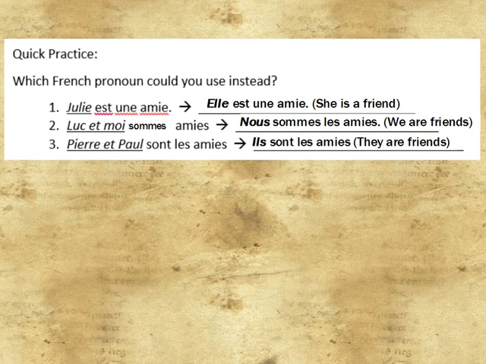Finally, Pierre and Paul are friends is what this sentence says, but instead of saying Pierre and Paul are friends, we could use a subject pronoun. Think about what's going on with Pierre and Paul. Pierre and Paul are both boys. Because they are both boys, you are describing a group of boys, and the way you would describe a group of boys using a French pronoun is by using the word ils. Now when you look back at your chart, you'll remember that ils means they, and it totally makes sense in English. Pierre and Paul are friends, they are friends. But you also need to know how to convert that over to French and know that they, for two boys, such as Pierre and Paul, are ils, to form the sentence ils sont les amis.